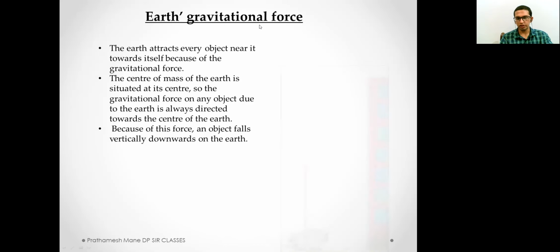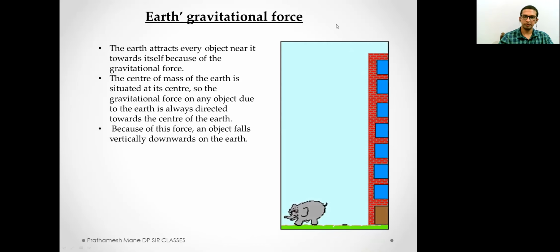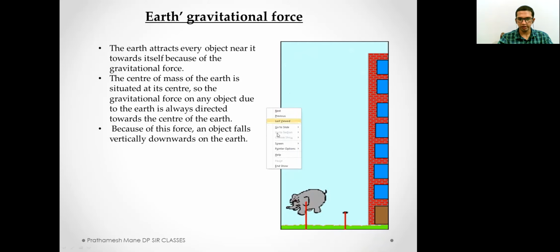Because of this force, an object falls vertically downward on the Earth. See, this is a better representation. See, the objects here, this is a stone and this is an elephant. These are falling vertically downwards on the Earth. See, they follow a straight path, right? See, they are following this path. It's a straight path, right?